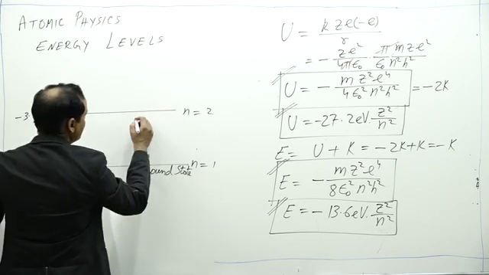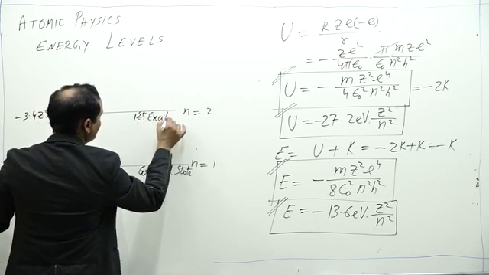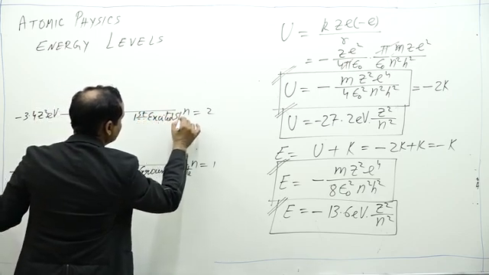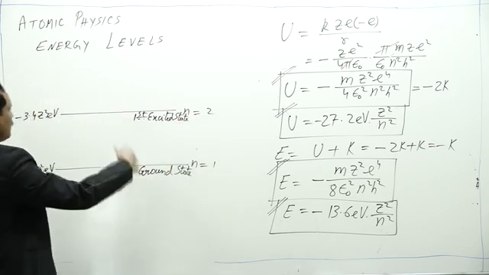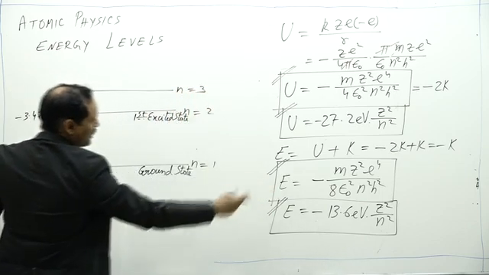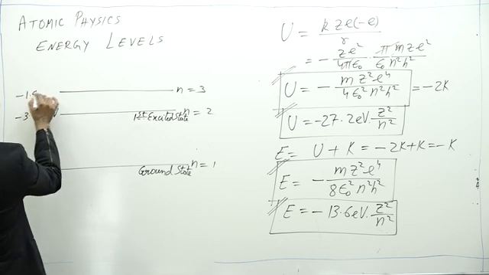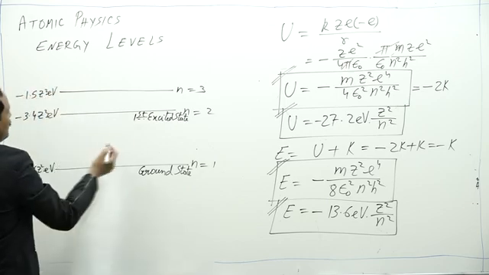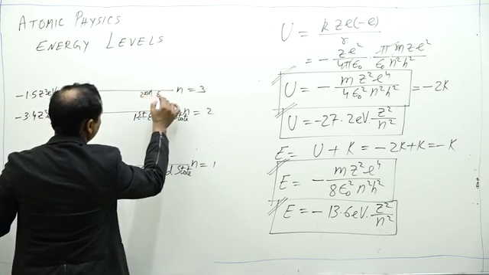This energy level is called first excited state. Then if I put n equal to 3, so it is 13.6 by 9, so it is minus 1.5 Z square electron volt. This is called second excited state.